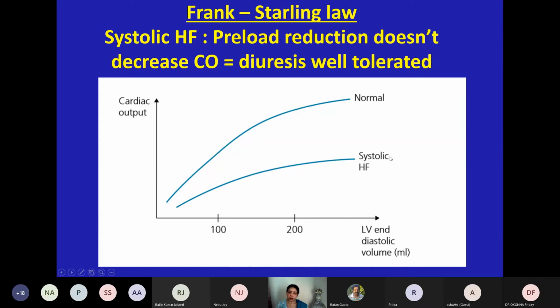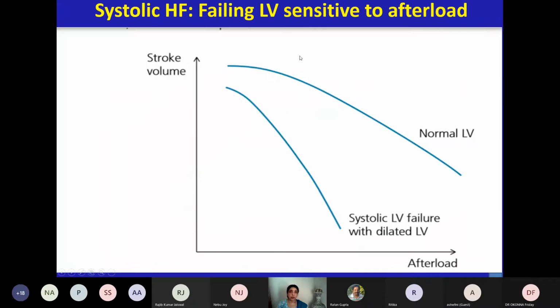And in systolic heart failure, even if you reduce the LV volume, it is quite tolerated. There is no decrease in cardiac output for a considerable time. So diuresis is very well tolerated. This is a very important concept, which is that in diastolic heart failure, they don't tolerate severe diuresis at all.